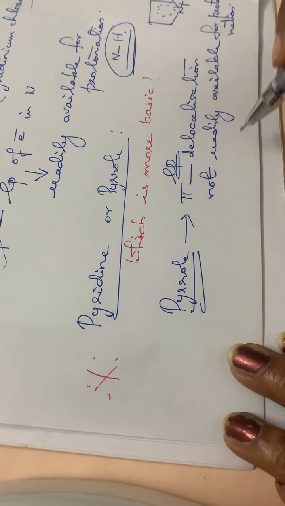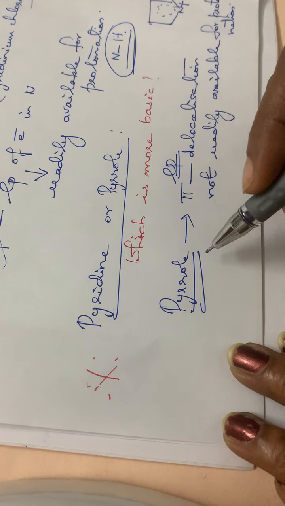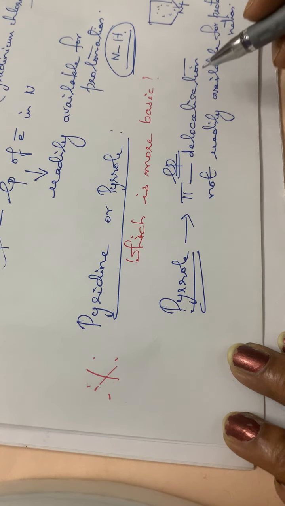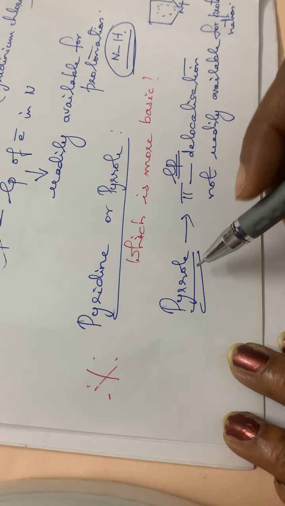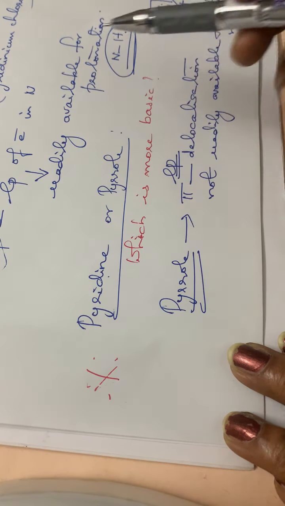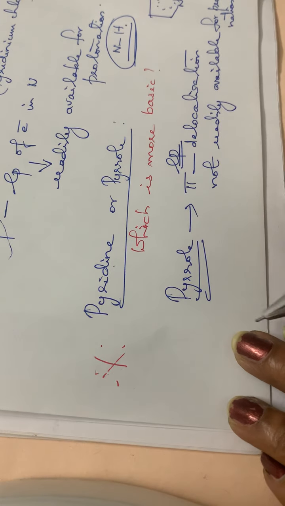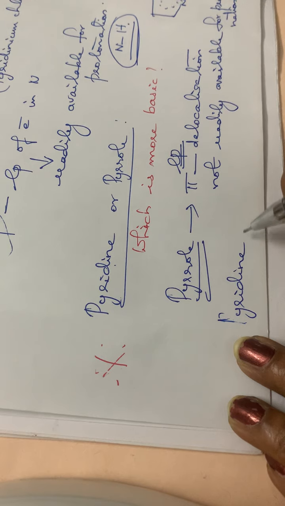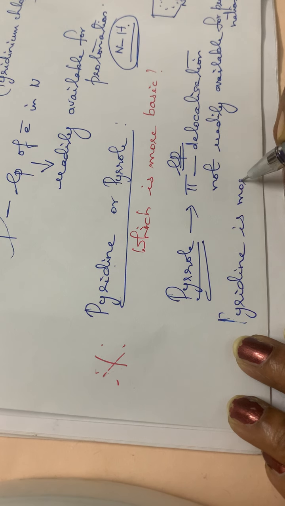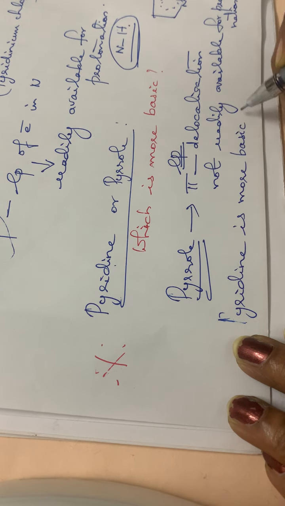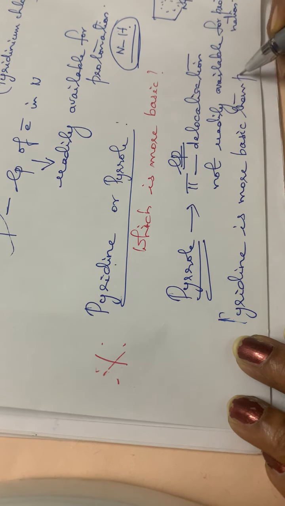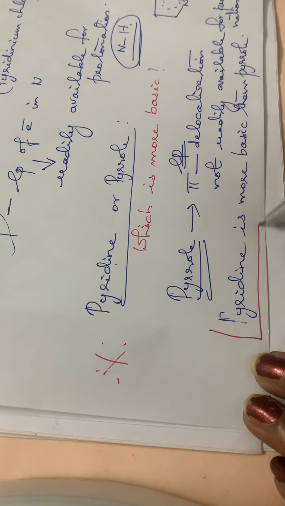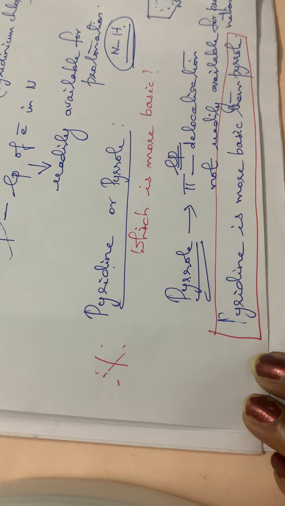In pyrrole the lone pair is not available since it is involved in the pi delocalization, or the delocalization of the pi molecular orbital, but in the case of pyridine the lone pair of electrons is readily available. Therefore pyridine is more basic than pyrrole. So this is an important point regarding the basicity.